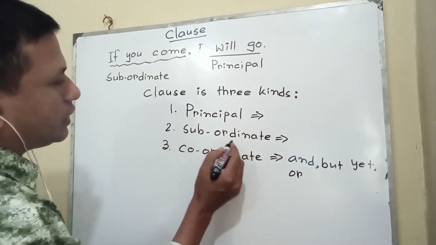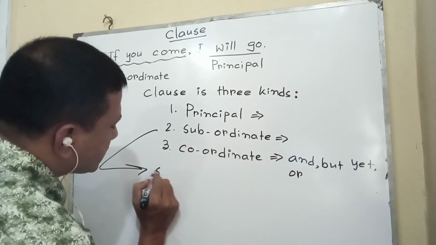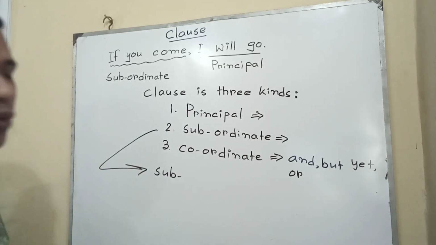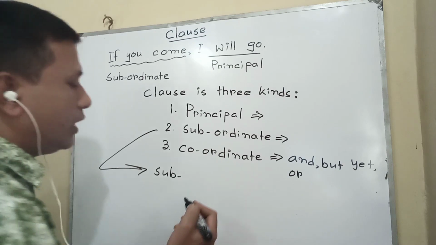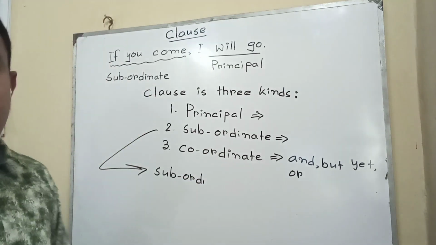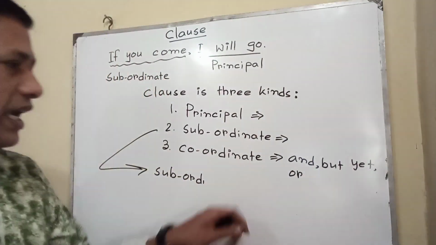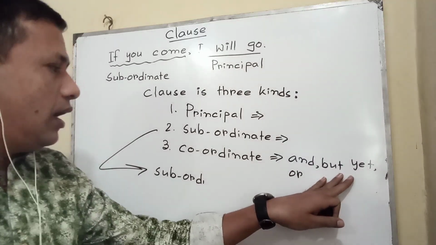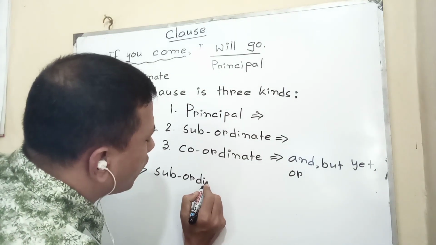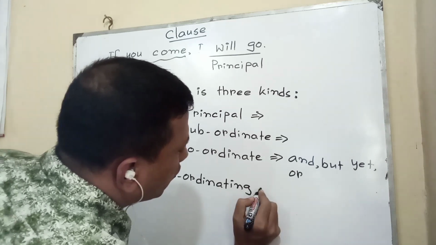In a subordinate clause we find subordinating conjunctions. Since time is very short, I cannot write all the words here. You can take help from your book. Conjunctions are of three kinds: coordinating conjunctions, subordinating conjunctions, and correlative conjunctions. I have given the coordinating conjunctions here. Now I am writing the subordinating conjunctions.